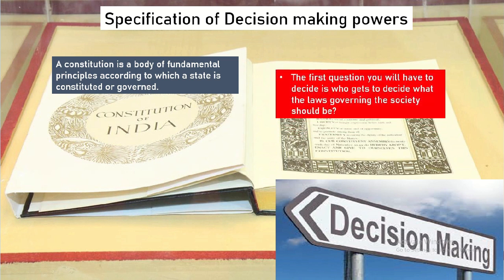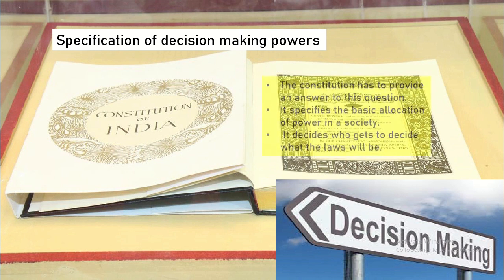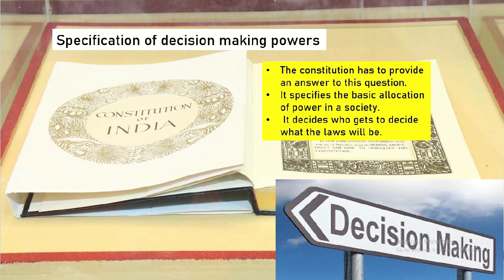The first question you will have to decide is, who gets to decide what the laws governing the society should be? So we need to know the answer for the first question, that is, who will be deciding? Who will decide the laws governing the society that should be? The Constitution has to provide an answer to these questions. It specifies the basic allocation of power in the society, and it decides who gets to decide what the laws will be.